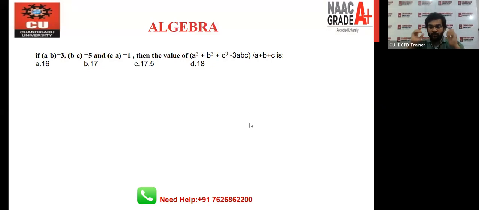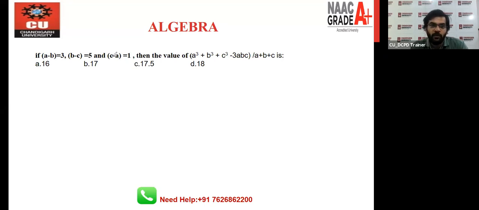So I think everybody has tried this question. Okay, anybody can give me the answer of this one? Anybody? It's not like that. You have to just use the formula. And in every question we are applying the same formula: a cube plus b cube plus c cube minus 3abc. And here also you have to apply the same formula.